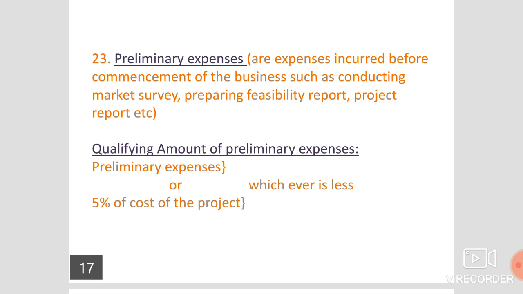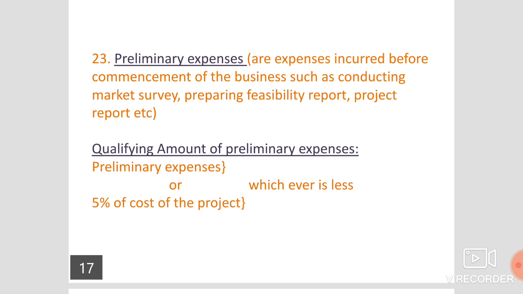So, after the commencement of the business, in the next year itself, in the P&L account, the entire preliminary expenses he should not show. First, he should calculate the qualifying amount of preliminary expenses and whatever amount comes, he should split in 5 years. From the year of commencement of the business, for the next 5 years, he should split the preliminary expenses. So in 5 equal annual installments, he can show the preliminary expenses in the debit side of the P&L account.